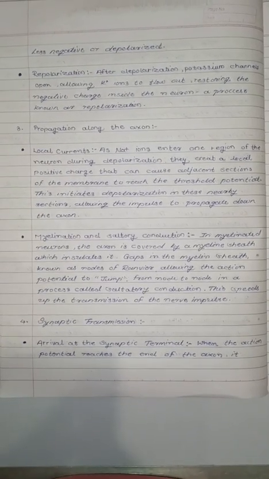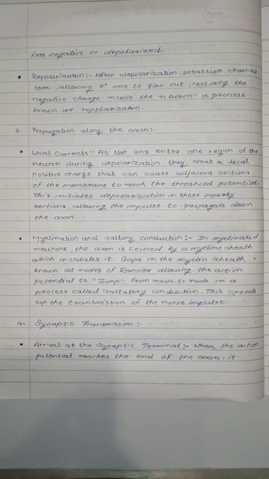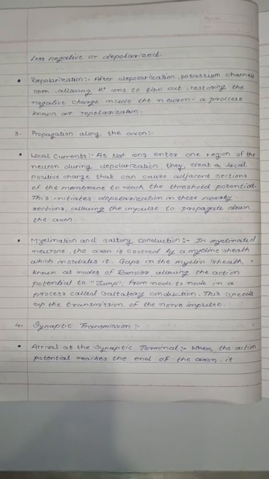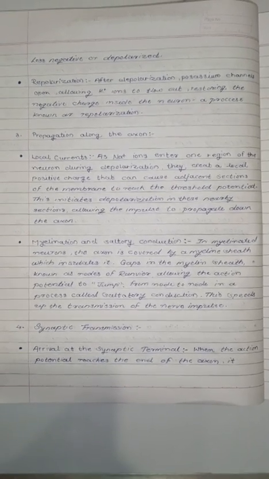Then the fourth stage is synaptic transmission. Arrival at the synaptic terminal: when the action potential reaches the end of the axon, it arrives at the synaptic terminal. Here the electrical signal triggers the release of neurotransmitters from vesicles into the synaptic cleft. Then binding to receptors: neurotransmitters diffuse across the synaptic cleft and bind to receptors on the